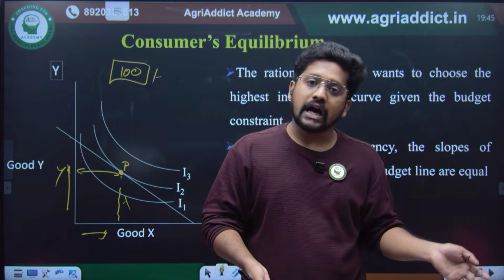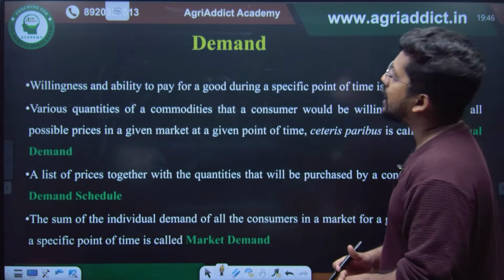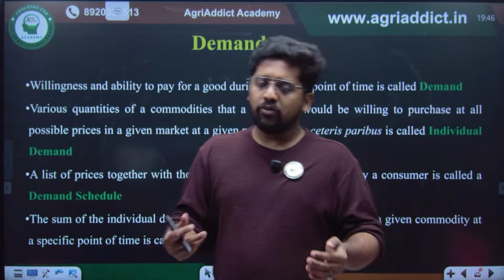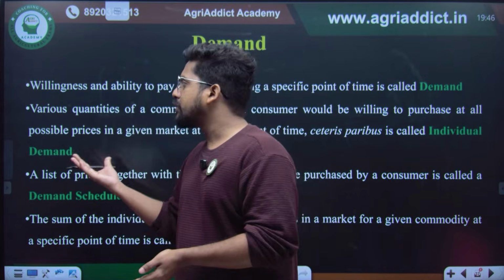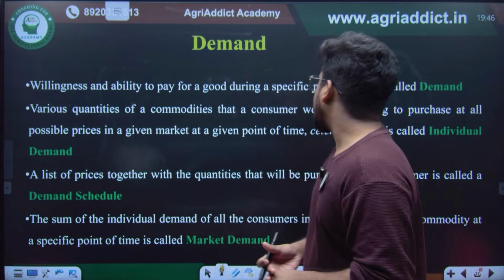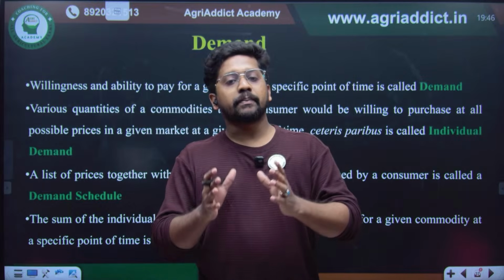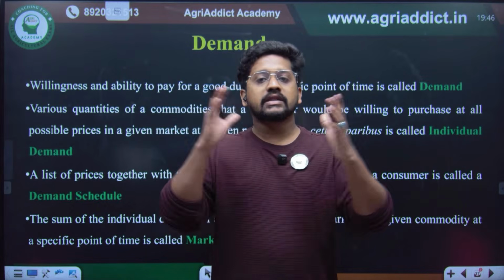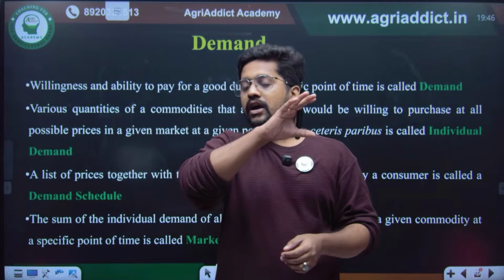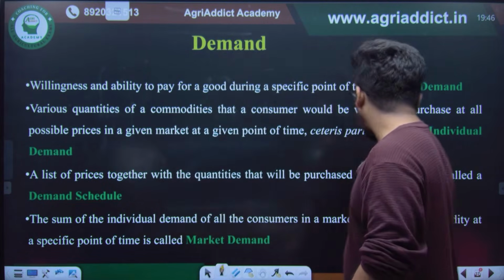So we have seen the cardinal approach and we have seen the ordinal approach. Then there is the basic idea of demand. Demand is nothing but how much we require a product. In economic terms, we can say it is the willingness and ability to pay for a particular commodity. For an individual commodity, you can say it is individual demand. For a particular commodity, there will be many consumers. So if you horizontally sum all these individual demands, you will get the market demand.